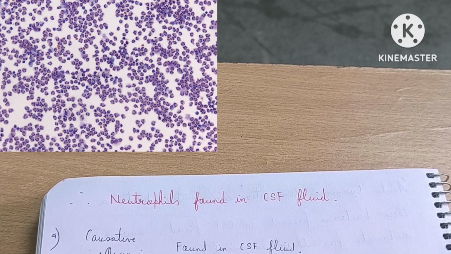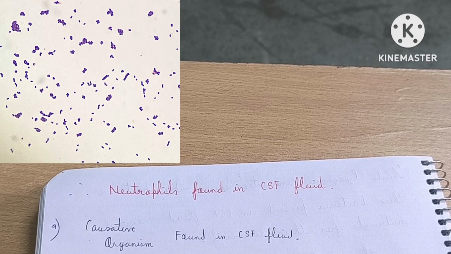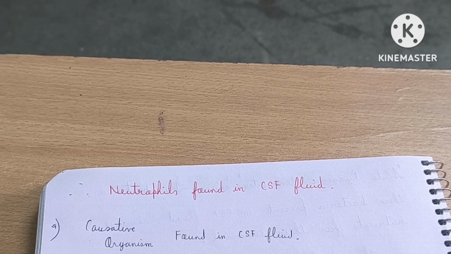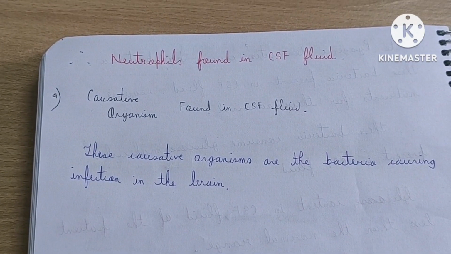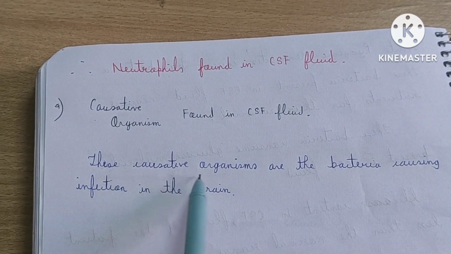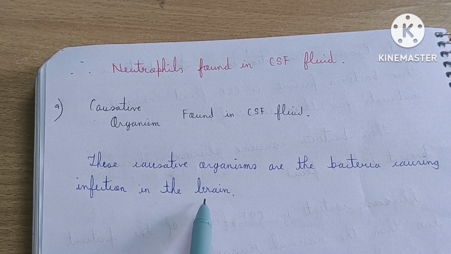Now the next finding, the causative organism found in CSF, is definitely bacteria. In acute pyogenic meningitis they are present in the CSF. So the causative organisms are the bacteria causing infection in the brain, and they are found in the CSF. But normally in CSF no causative organism is found; it is completely sterile.